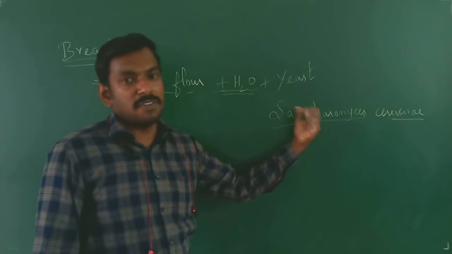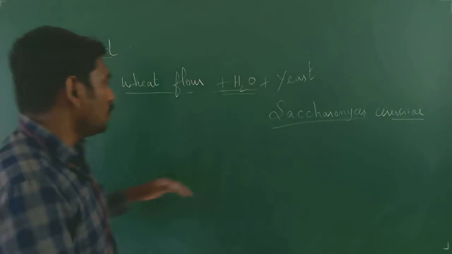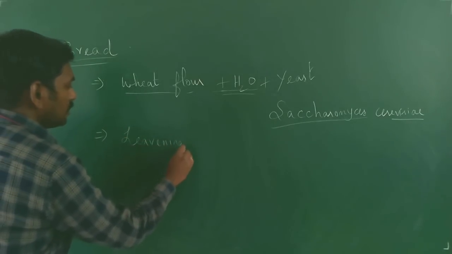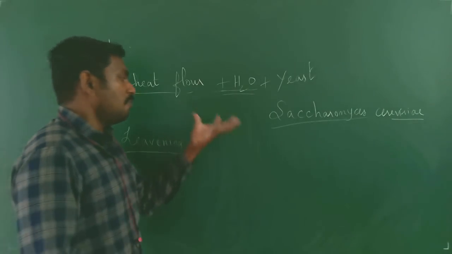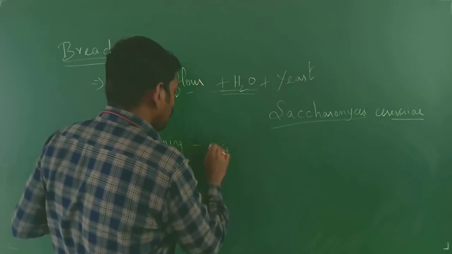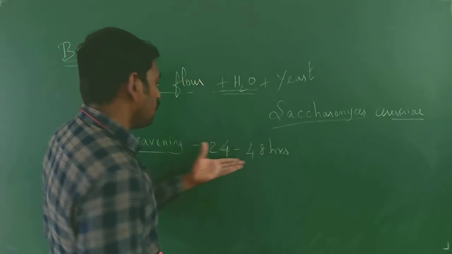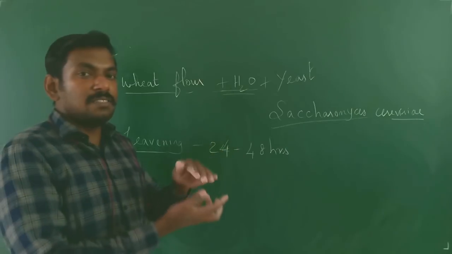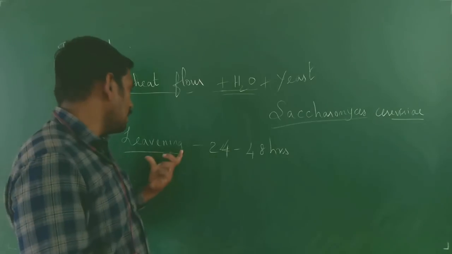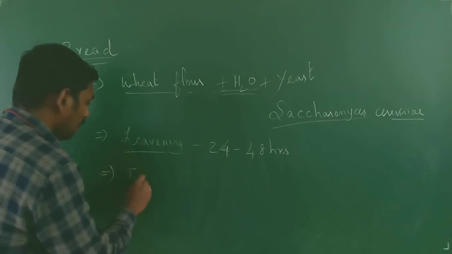So it naturally softens the wheat flour. When the wheat flour is softened, it swells up. This process is called leavening. The wheat flour is mixed with water and Saccharomyces cerevisiae and left for about 24 to 48 hours. It swells up and makes the wheat flour into a soft texture. That is called leavening. Once it is leavened, they bake it in the oven.